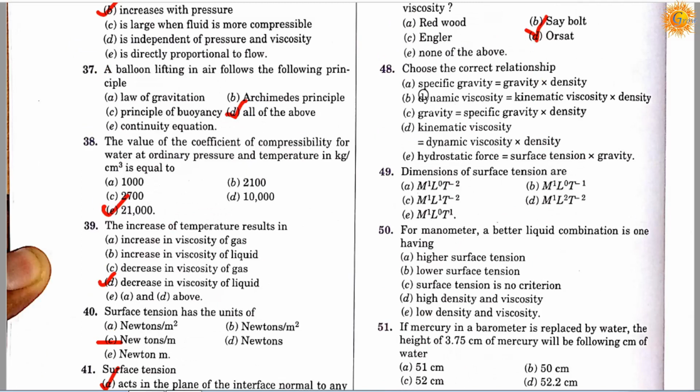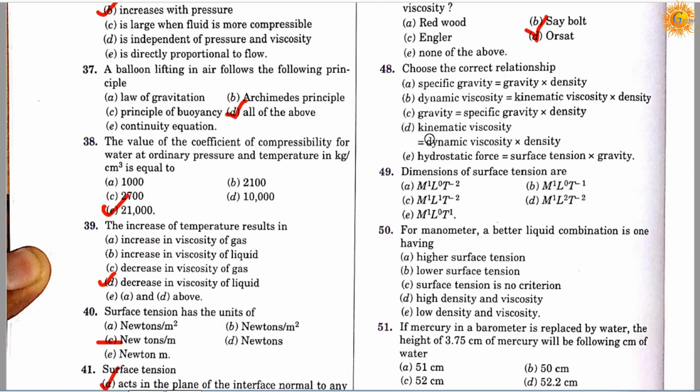Question number 48. Choose the correct relationship. Option A specific gravity is equal to gravity into density. Option B dynamic viscosity is equal to kinematic viscosity into density. Option C gravity is equal to specific gravity into density.